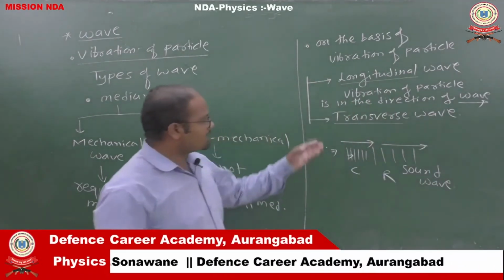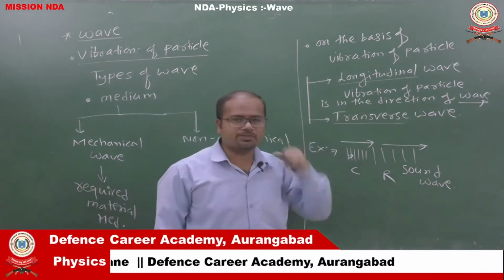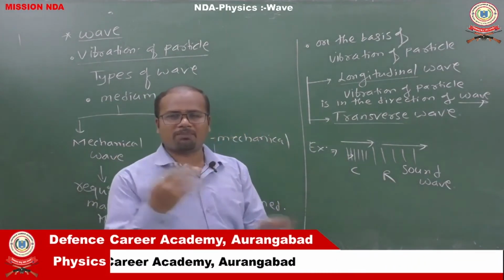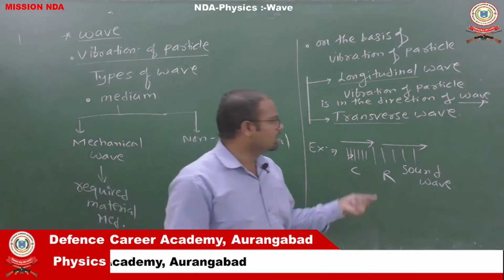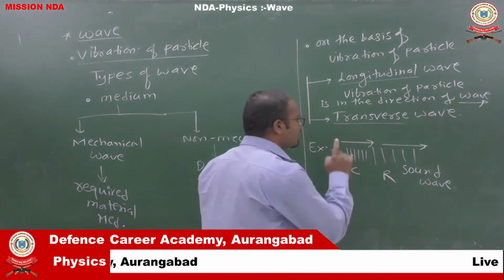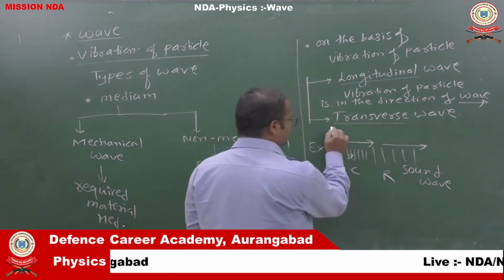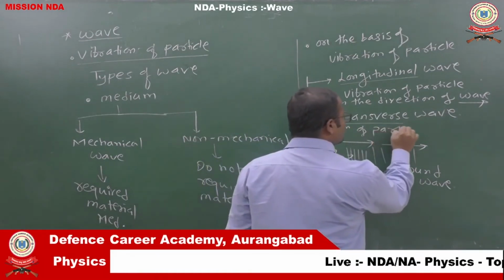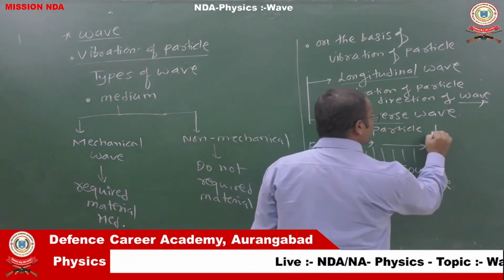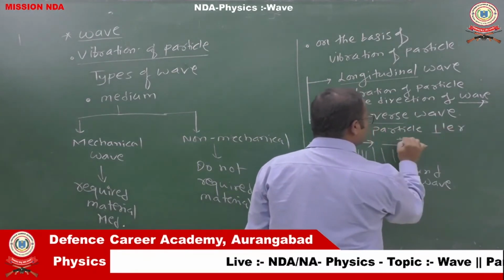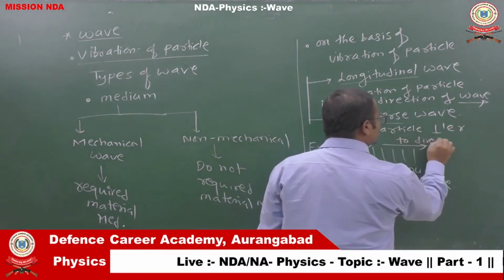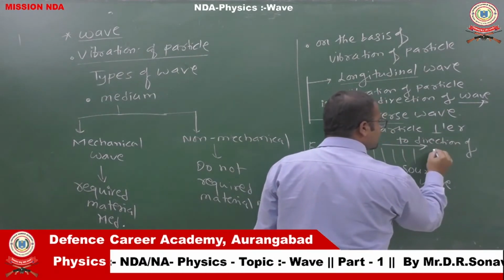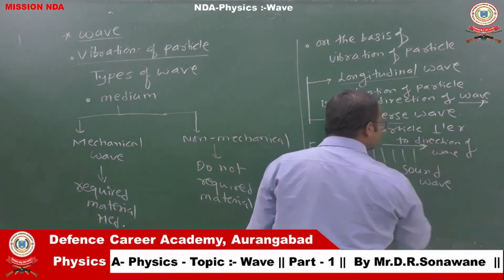Right? And the second type of wave is the transverse wave. Transverse means there is a concept of perpendicular, as in mathematics. So what is a transverse wave? A transverse wave is that wave in which the vibration of particles is perpendicular to the direction of propagation of the wave. Simply we can write here, the direction of the wave. This is a transverse wave.